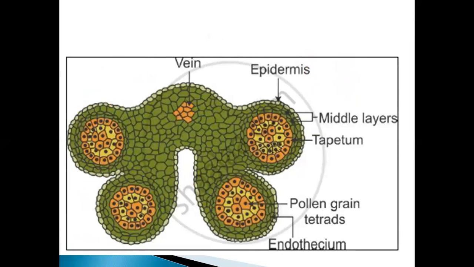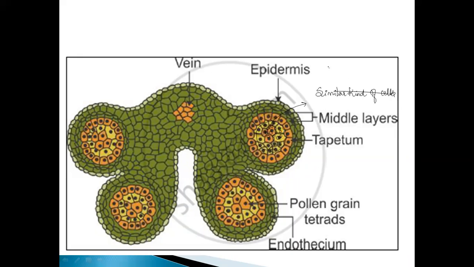Here, in the tetrad inside, and even in the outer area, there will be the sporogenous cell. Now, what do you mean by the sporogenous cell? The sporogenous cells are nothing but the similar kind of cell.